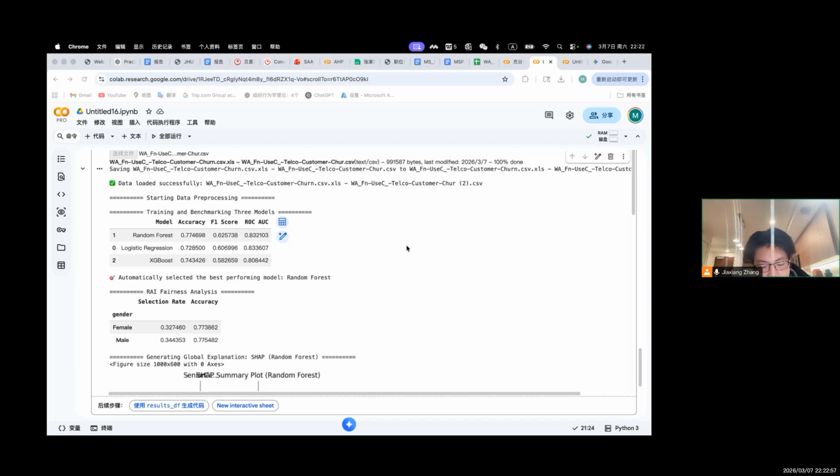The fairness analysis table shows the selection rate and accuracy for female and male customers. The selection rate for female customers is approximately 0.327, while the selection rate for male customers is approximately 0.334.